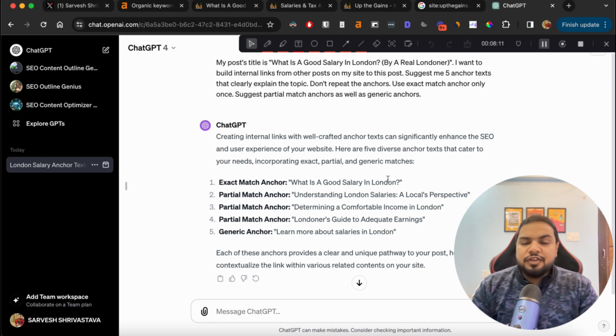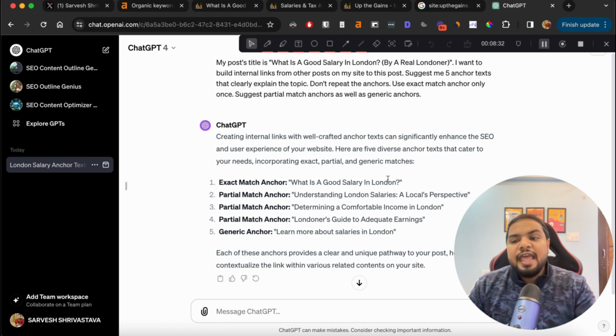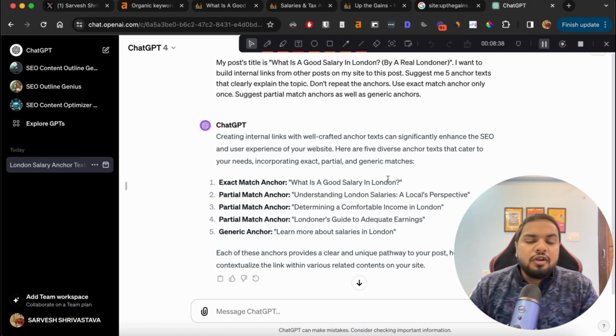So in this video you have overall seen the steps. Step 1 was determining the page that you should build internal links to that will give you the best ROI, which is the pages ranking between position 5 to 15. Step 2 was determining which posts you want to get those links from. Step 3 is determining the anchor text, and step 4, which is the final step, would be to go and add those internal links. And once you have done all of that, make sure to fetch the new post in Google Search Console, so Google is able to crawl it and pass the link juice from there.